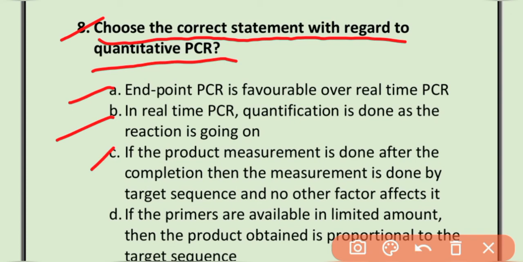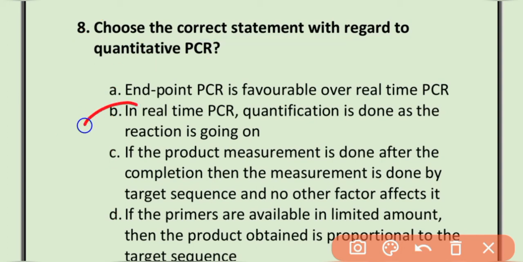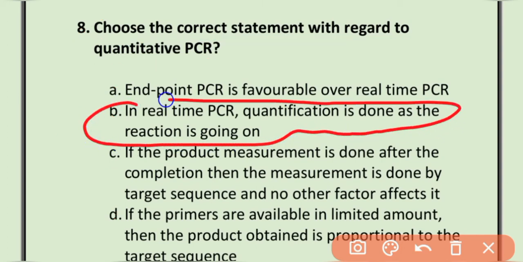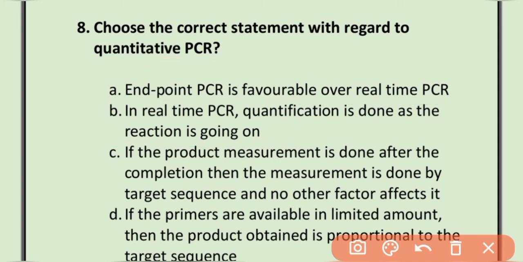C. If the product measurement is done after the completion, then the measurement is done by target sequence and no other factor affects it. D. If the primers are available in limited amount, then the product obtained is proportional to the target sequence. The correct option is option B. In real-time PCR, quantification is done as the reaction is going on. This statement is correct for quantitative PCR.